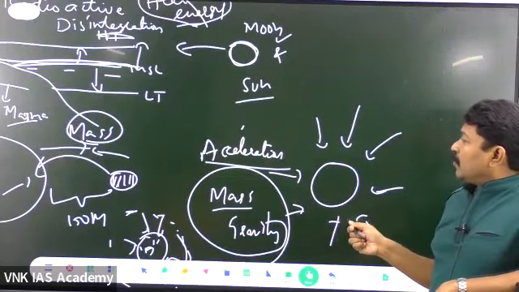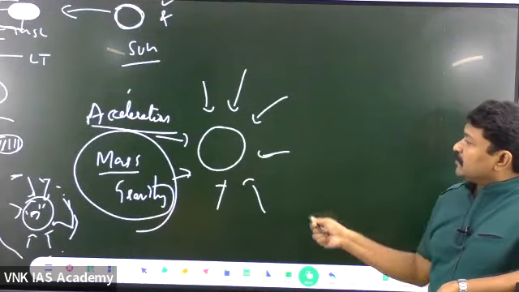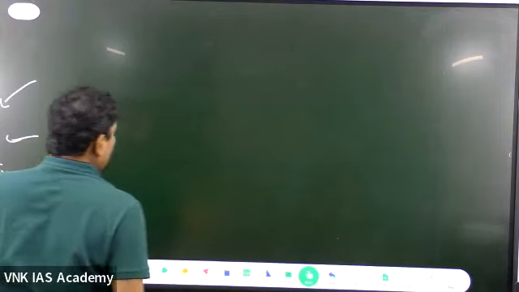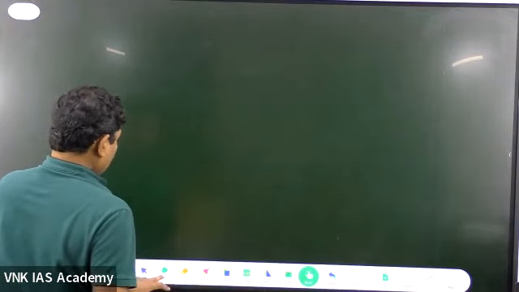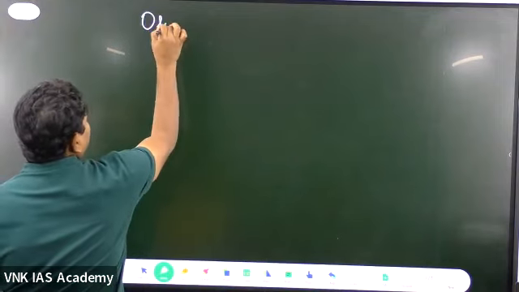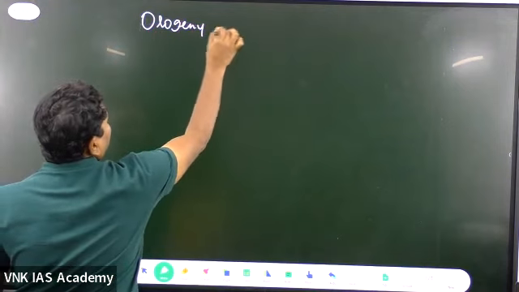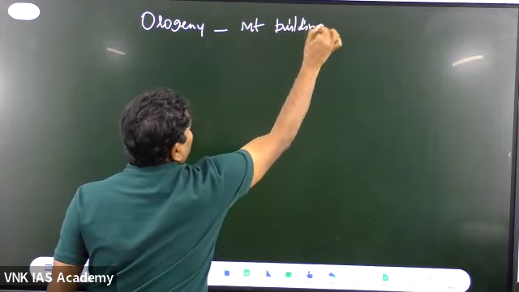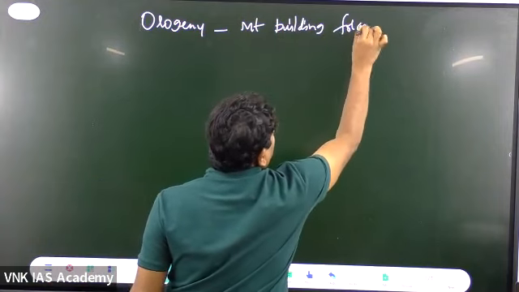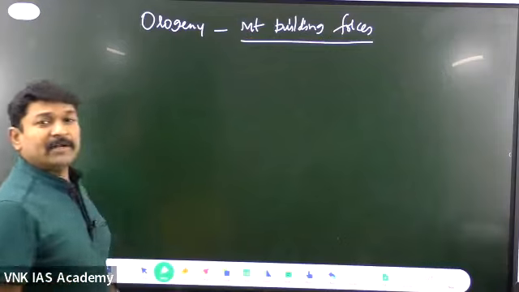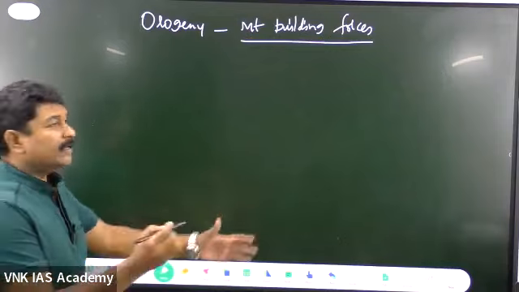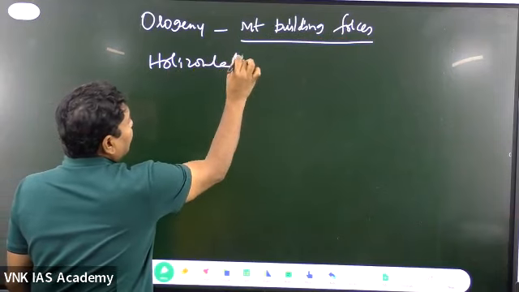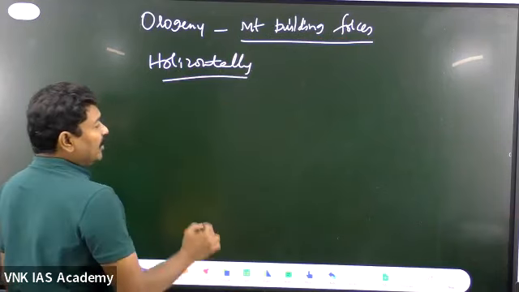What do you mean by the orogeny? The orogeny forces are basically the mountain building forces. What are the orogeny forces? They are basically the mountain building forces. They are acting horizontally. They're acting horizontally, meaning what?